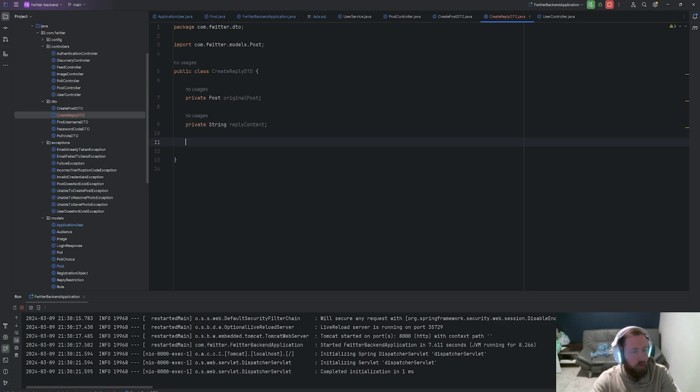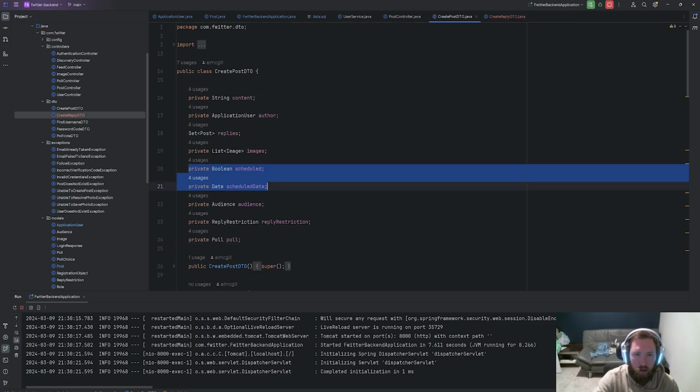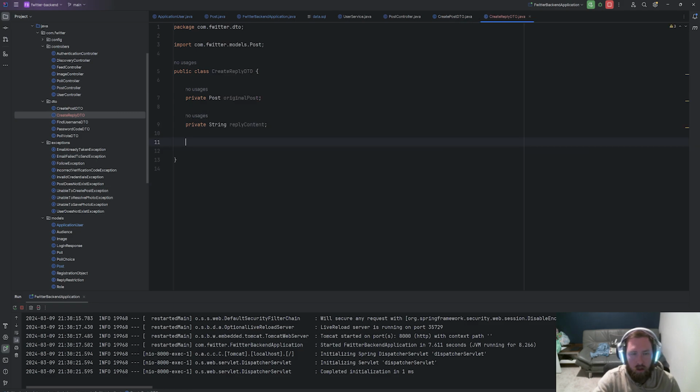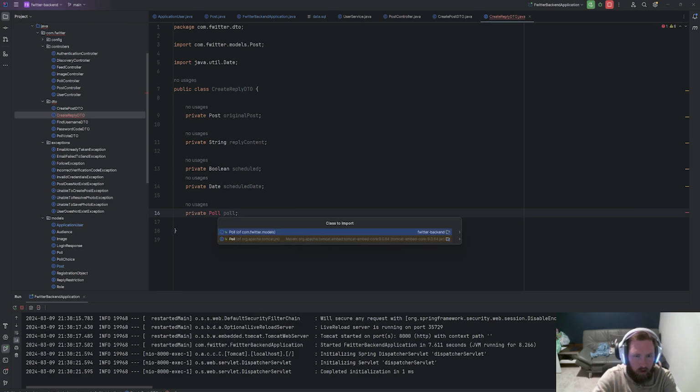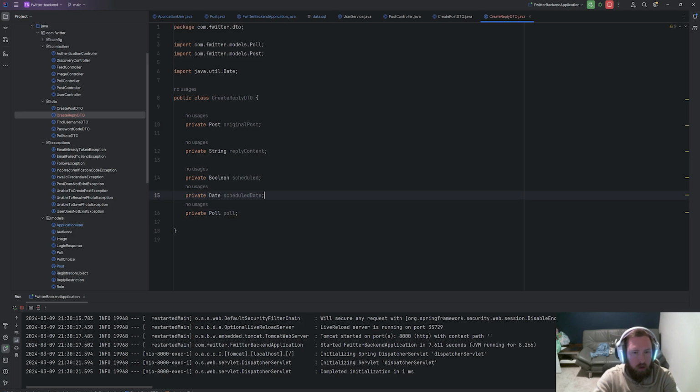And then what else do we need? So we're going to have Boolean and scheduled. I'm just lazy, so I'm going to paste these. Finally, we'll have private poll. Let's go ahead and import this. I think that's everything we really need.